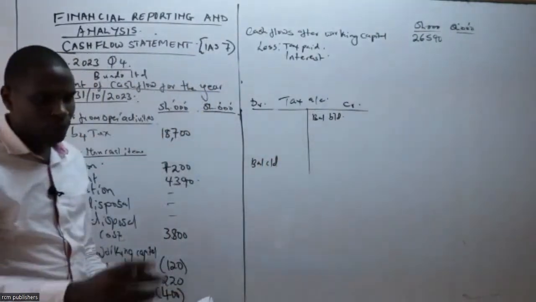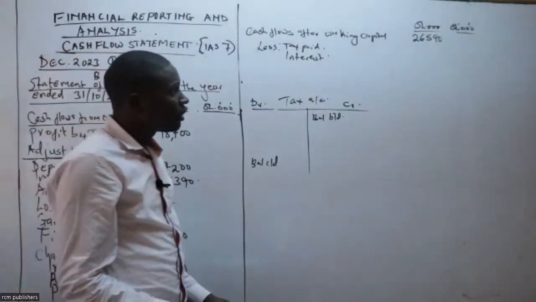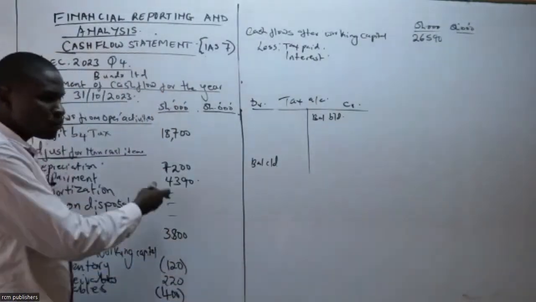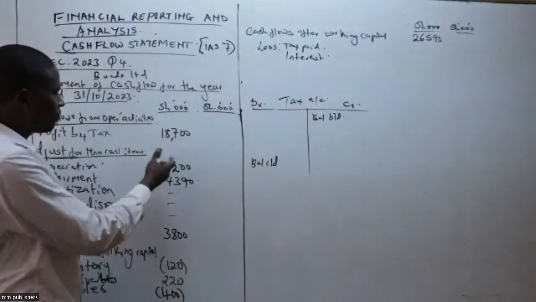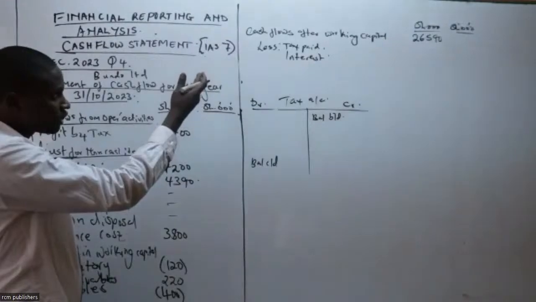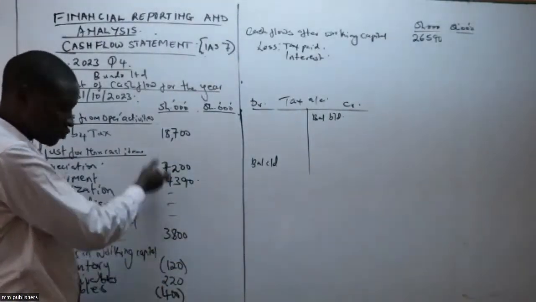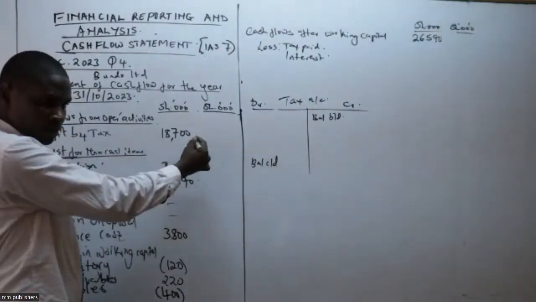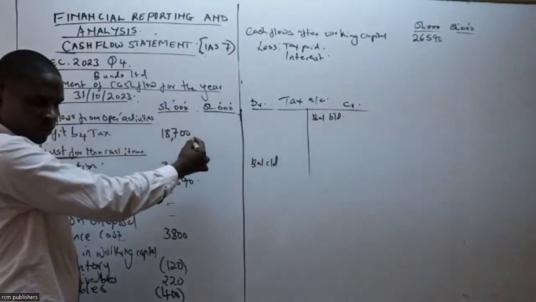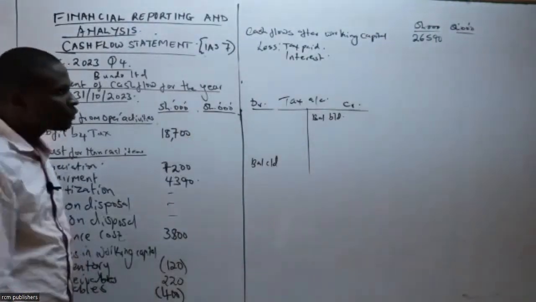Therefore, 26,590. That is what you're giving me. Peter, can you pick your calculator or your phone and give me the result of this? That will be cash flow after working capital. All these cash flow after working capital, zote kutoka hapa. Total from profit before tax. That 4090. Na mwenye nipatia 26.